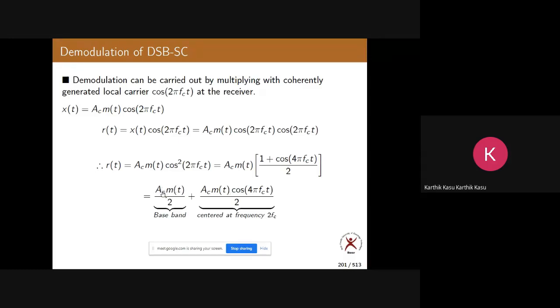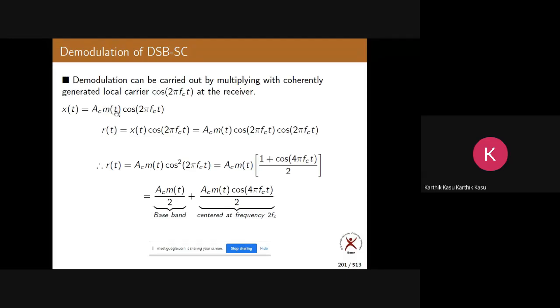Now, this is a baseband signal. We know already m of t is a baseband signal. And this is a passband signal centered around what frequency? 2fc, not fc; it is centered around 2fc. The spectrum of this signal will be shifted by how much? 2fc, not fc.